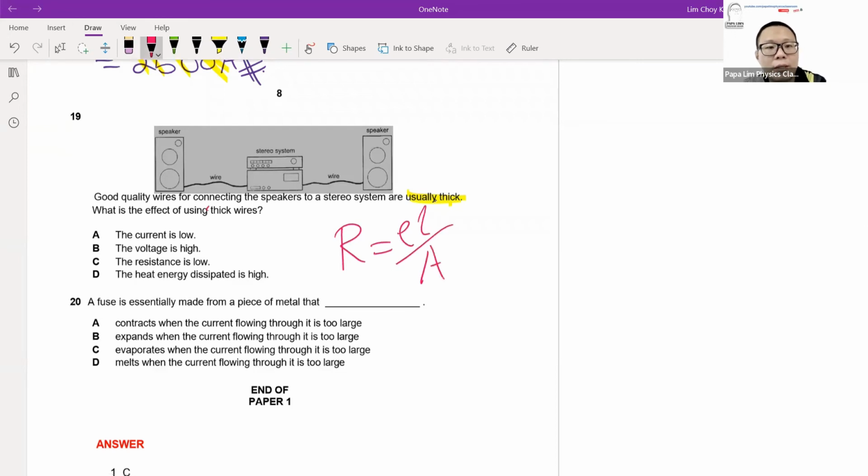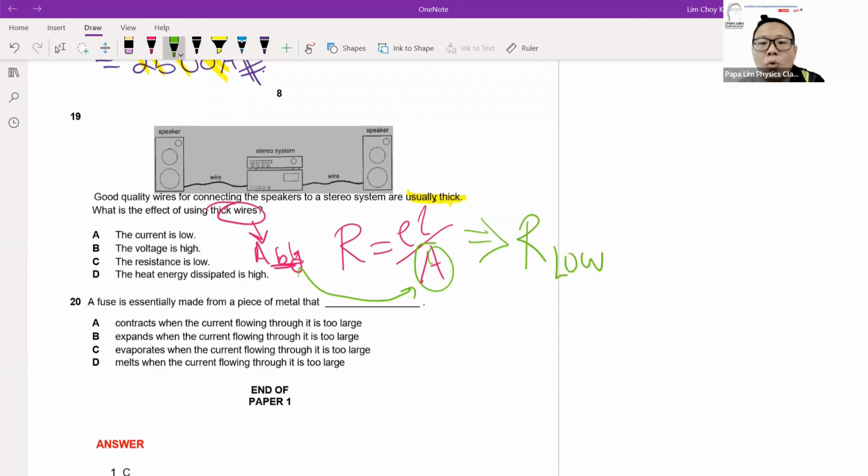The thick wire here actually represents a big area. The cross-sectional area is big, so the denominator of this formula is very large. Because I'm using a thick cable, the resistance of the cable will be low.